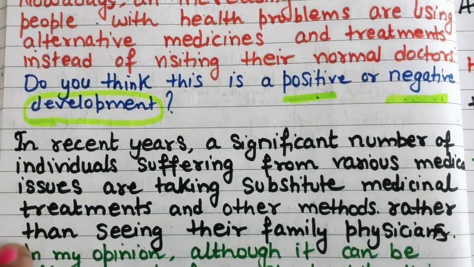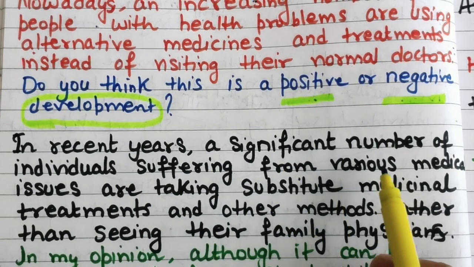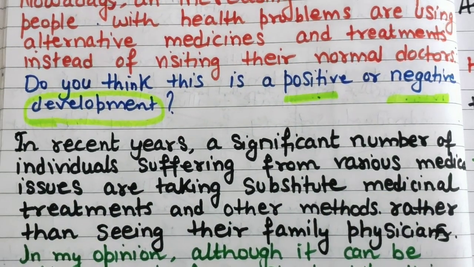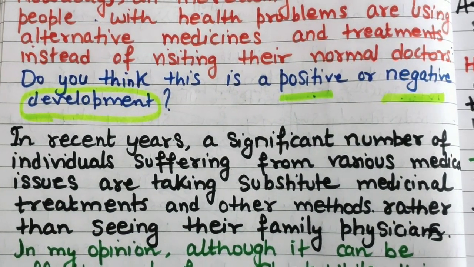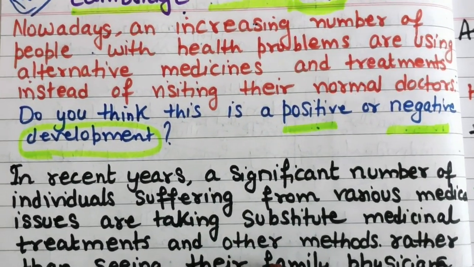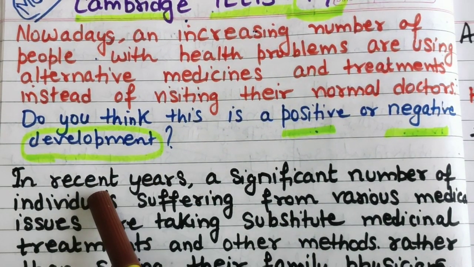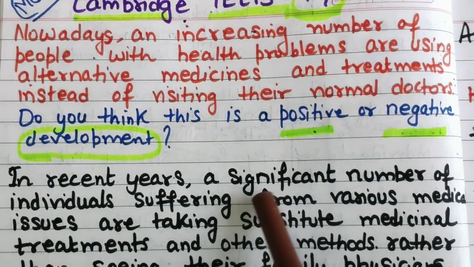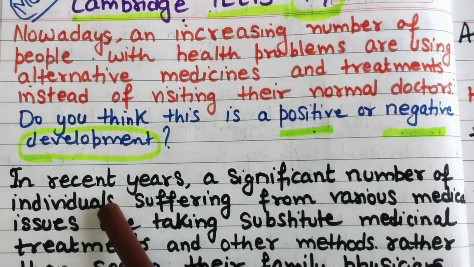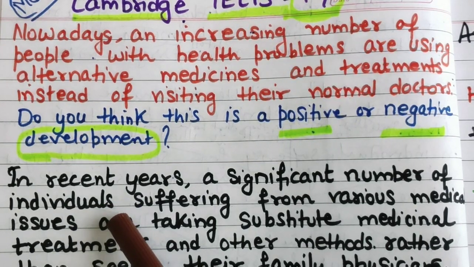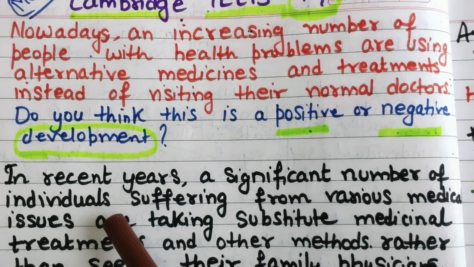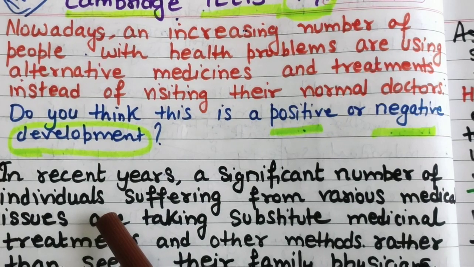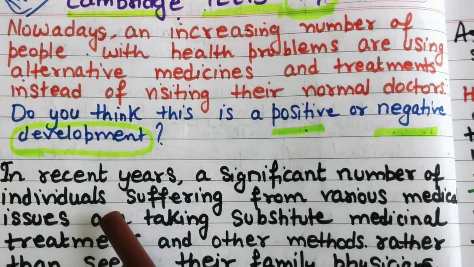In recent years, a significant number of individuals. See, instead of nowadays, recent years, or presently, you can write an increasing number. Initially, for everyone I am telling, you need to write the IELTS essay in a simple way.